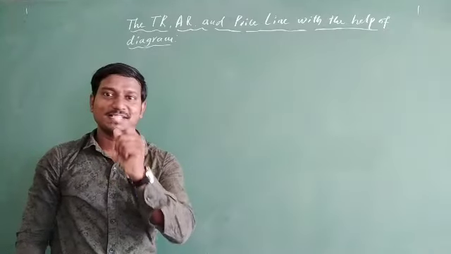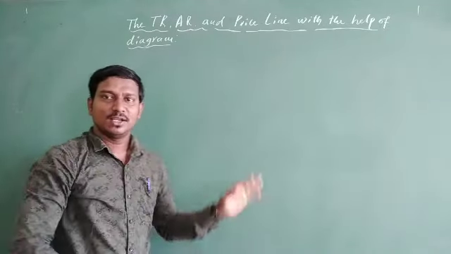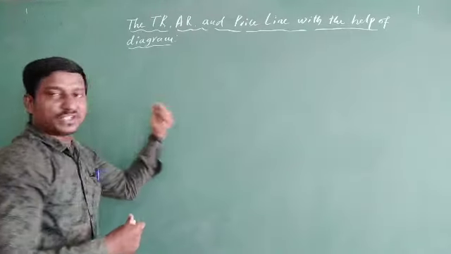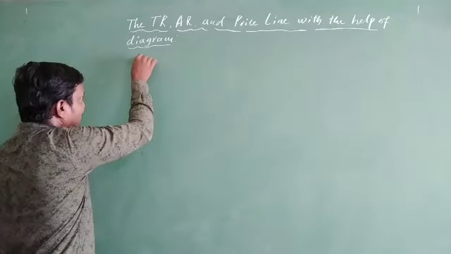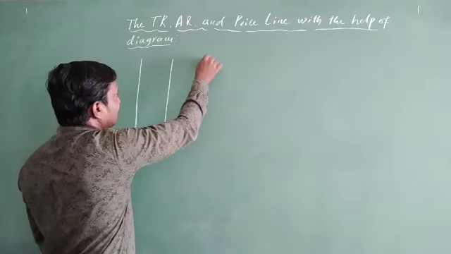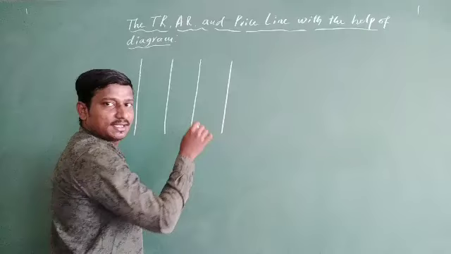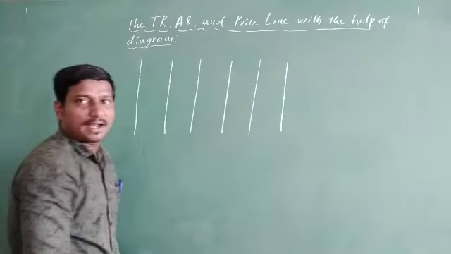So this is a 4 marks board exam question asked many times. So keep in your mind, we have to understand this very clearly. Okay. So let me go through the schedule first. Later we can go to the diagram. So I am going to derive the schedule here. One, you can take the quantity. The second one, you can take the price. Third one, you can take the total revenue and average revenue. If you want, you can also add marginal revenue.